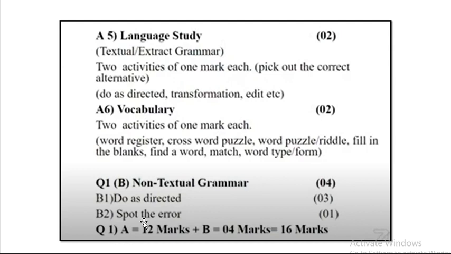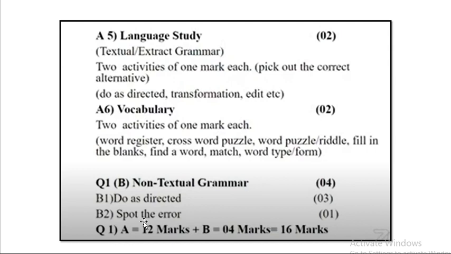Then question number 6, that is vocabulary question. Again 2 activities of 1 mark each will be asked here. That can be word register, crossword puzzle, riddle, fill in the blank, find a word, match the word or identify the word type or form, that can be asked. So altogether your scene passage is for 12 marks.